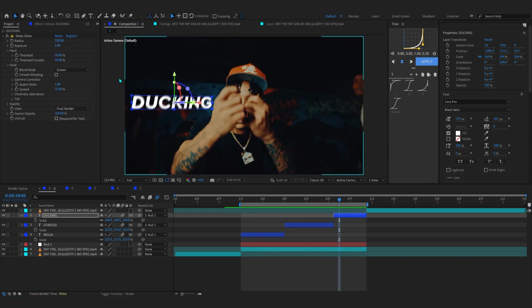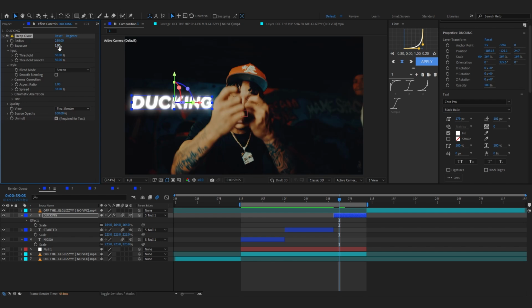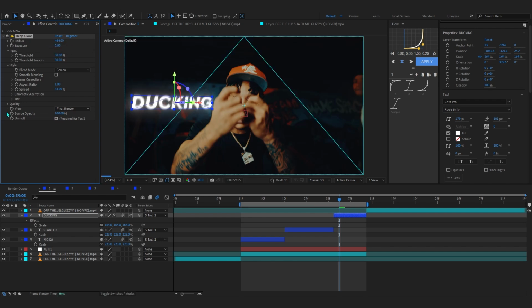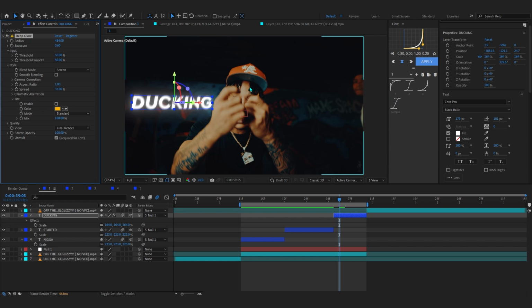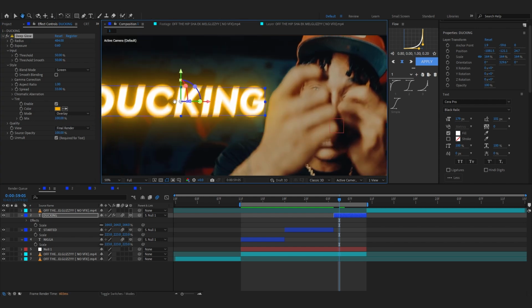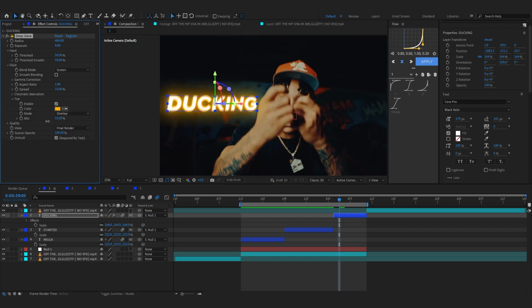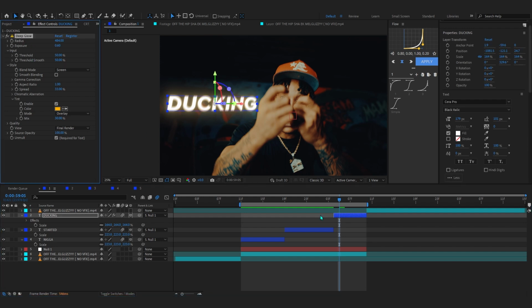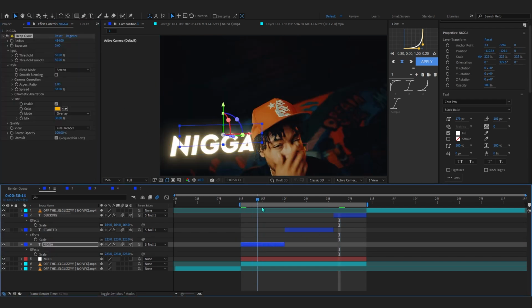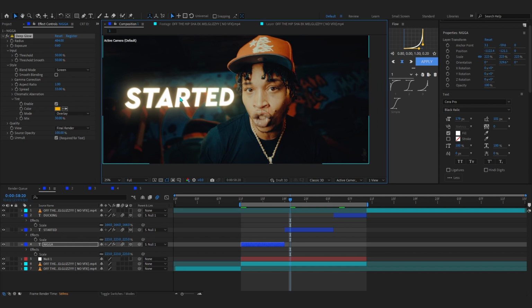The thing I like to add is a Deep Glow. Just add in the Deep Glow and bring up the radius, lower down the exposure, and in tint you can just go over here and in color set it as a yellowish color, because our scene is pretty yellowish. Actually hit the enable right here, and in mode you can set it to overlay, so it has the neon type of look. You can even lower down the mix if you want, but I guess that looks really cool right there. I'm gonna copy these to the other text, but this is just an example of what you can do with it. I'm just showing you the possibilities.